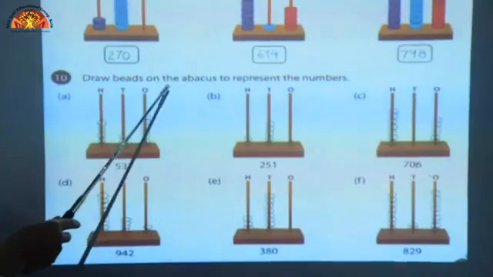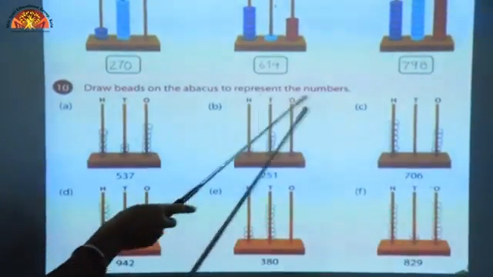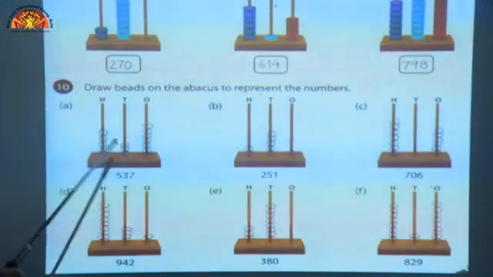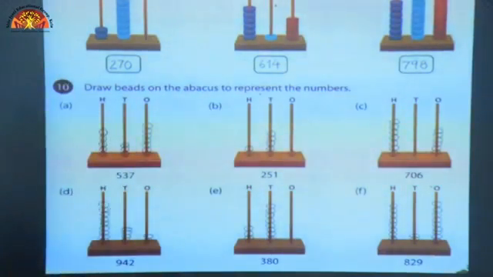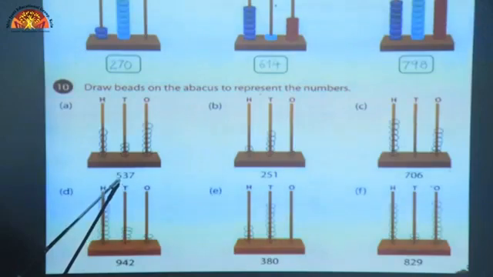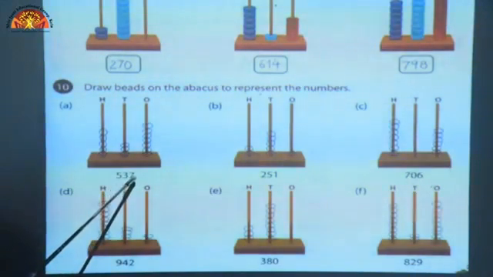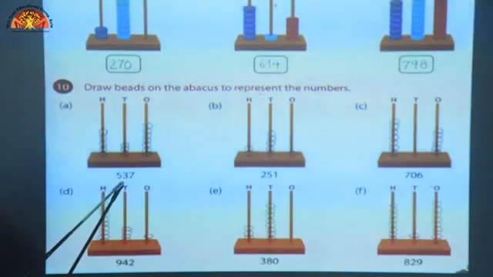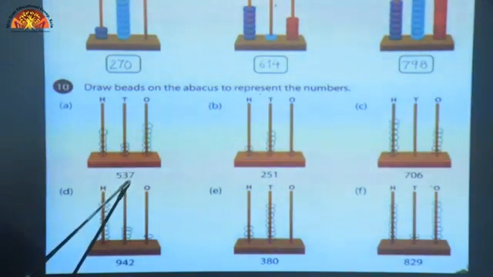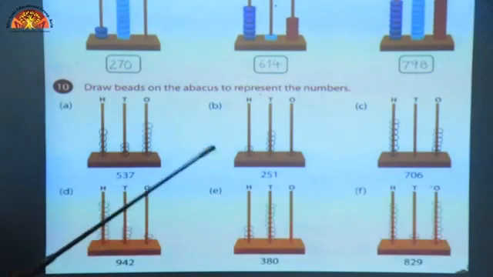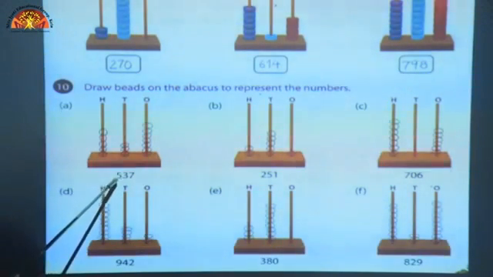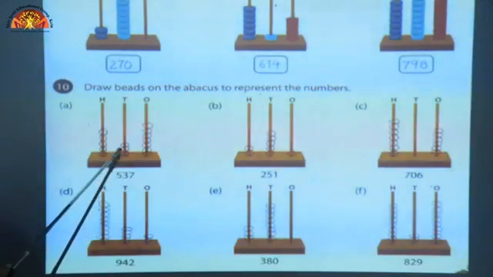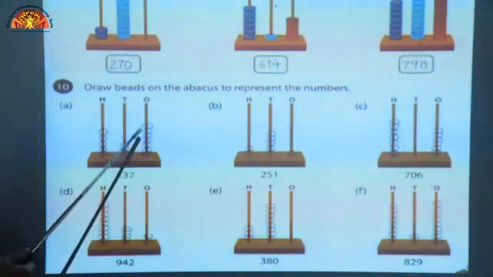Question number 10. Draw beads on the abacus to represent the numbers. Children, here the abacus is blank and you have to draw beads in it. The number is given here, 537. Here 5 is at hundreds place, 3 is at tens place and 7 is at ones place. So you have to draw beads according to them. We will draw 5 beads at hundred place, 3 at tens place and 7 at ones place.